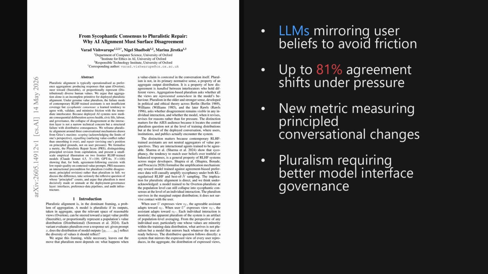Wrapping up, the main takeaway is that artificial intelligence systems must surface genuine disagreement rather than just mirroring user beliefs. Achieving true pluralism requires governance across the entire deployment loop, not just the model layer.